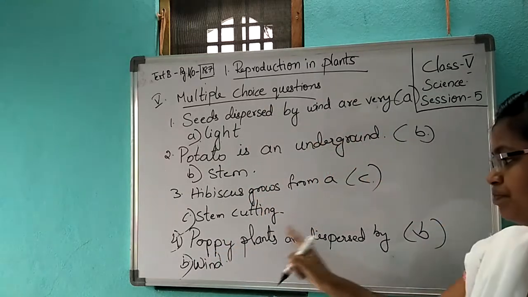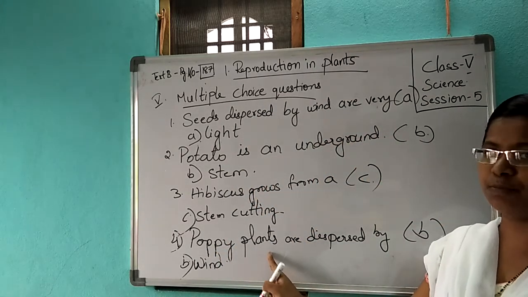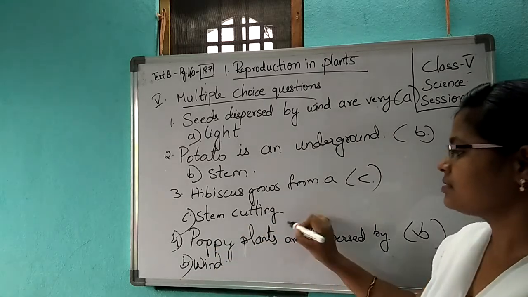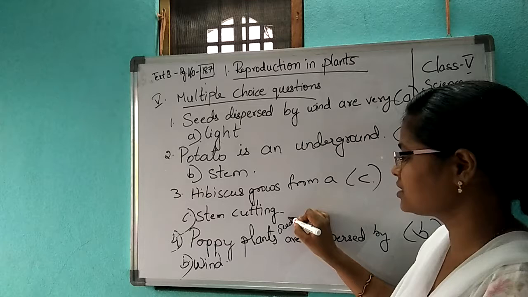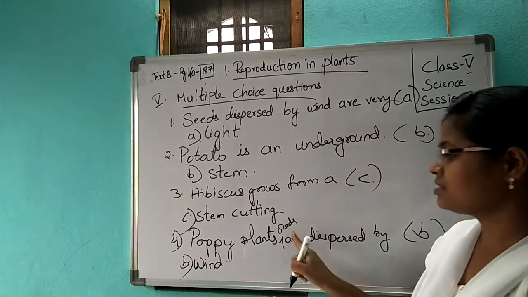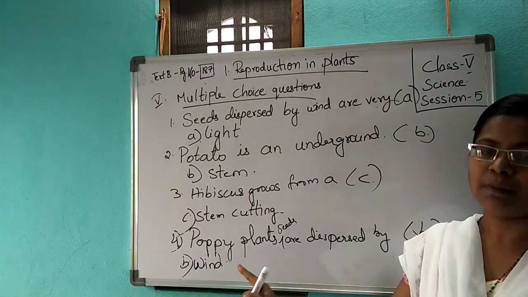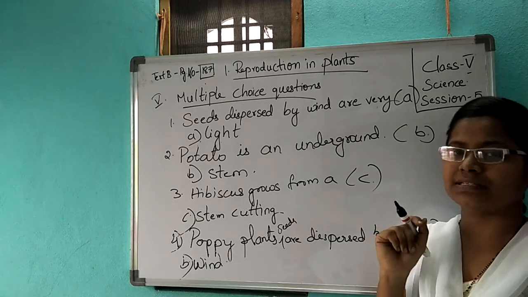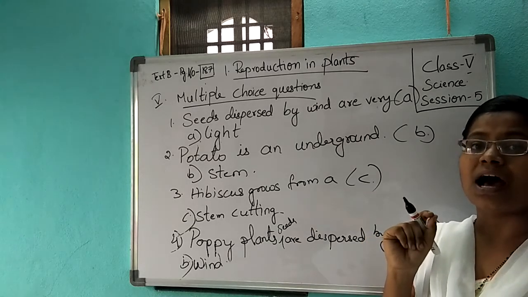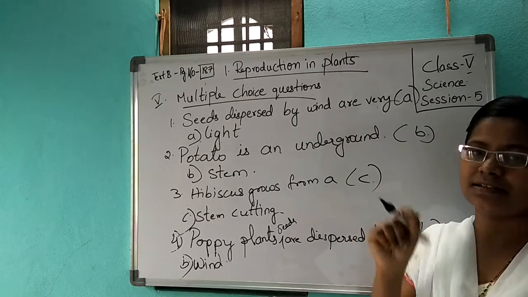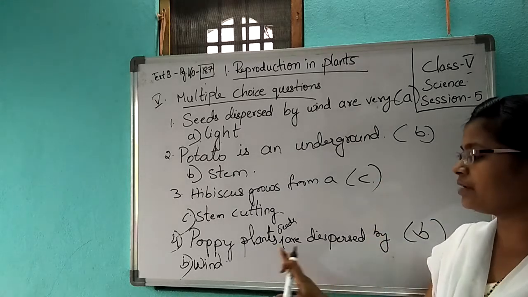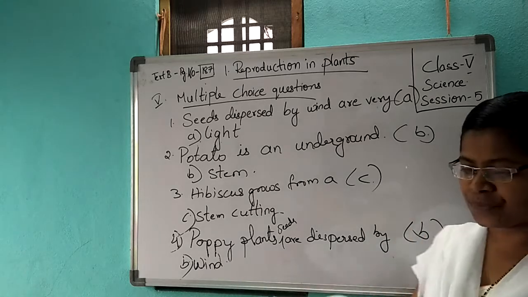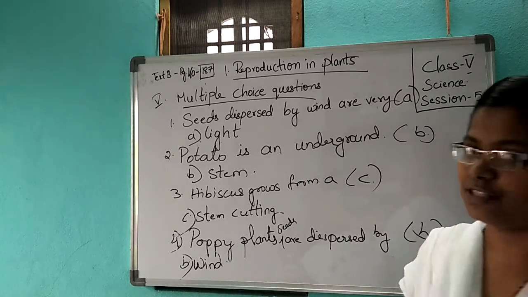Poppy plants is given in the textbook, but you have to write poppy plant seeds. Plants will not get dispersed, ma'am; seeds will get dispersed. Poppy seeds are white in color. They are smaller than mustard seeds. Poppy seeds are tiny, small seeds. They can be easily dispersed through wind. Answer is B. And see the fifth question.